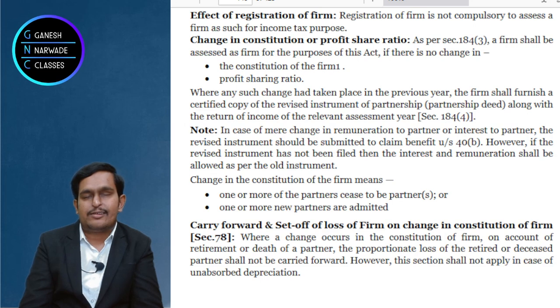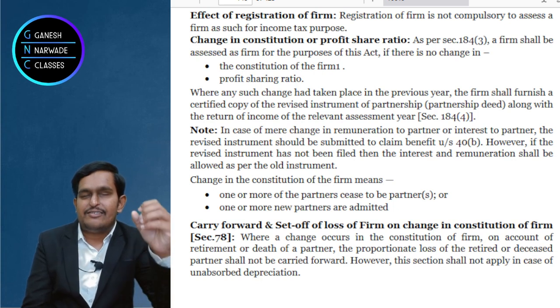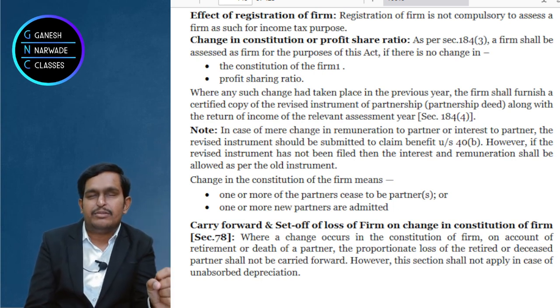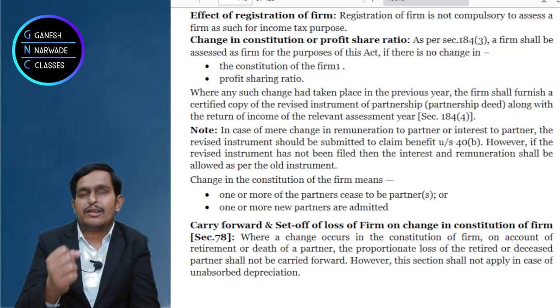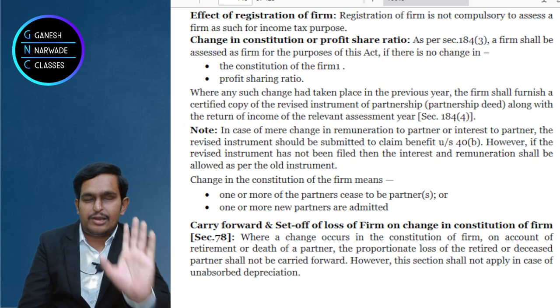So, when 2 lakhs is not allowed, the firm is indirectly paying tax on that 2 lakhs. Correct? And when 8 lakhs is allowed to the partnership as expenditure, then if it is expenditure for the firm, it becomes income for the partners. I am only talking about salary, remuneration.